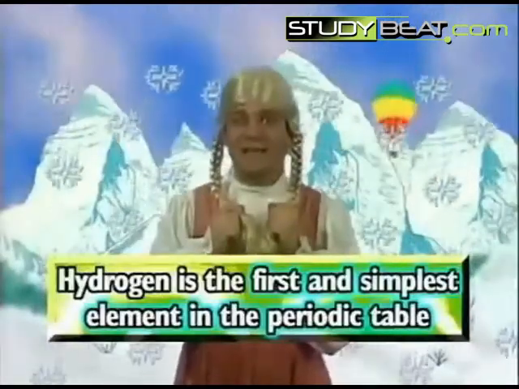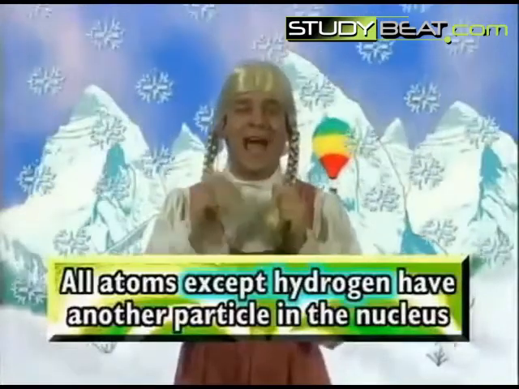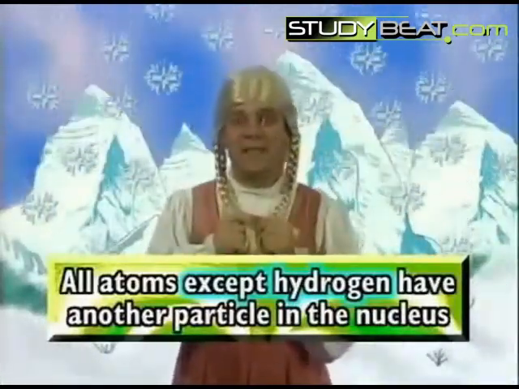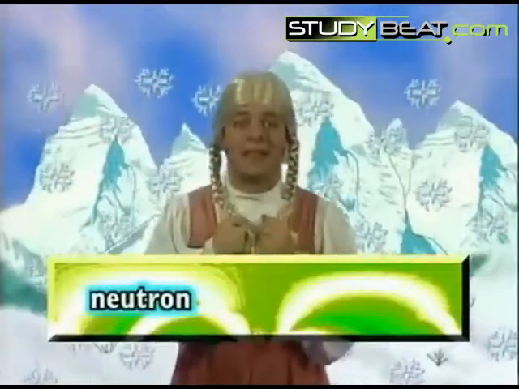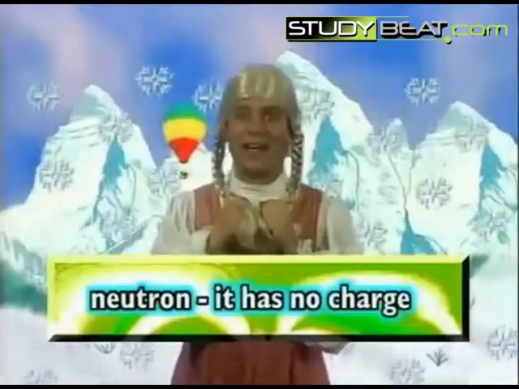The second element, helium, and all other atoms except hydrogen have another type of particle in the nucleus. The other particle is called a neutron because it's neutral, like Switzerland. It has no charge.